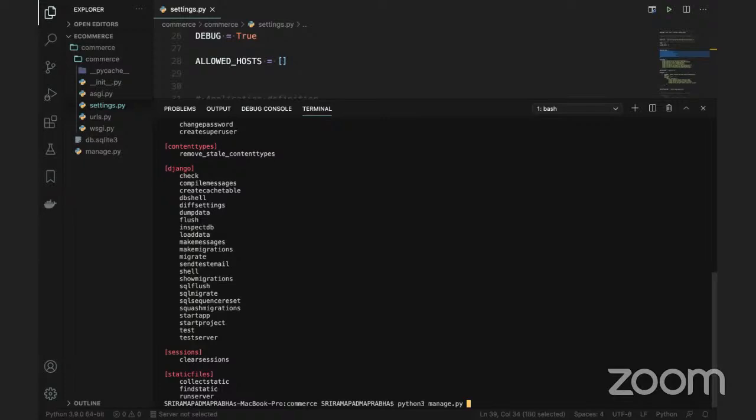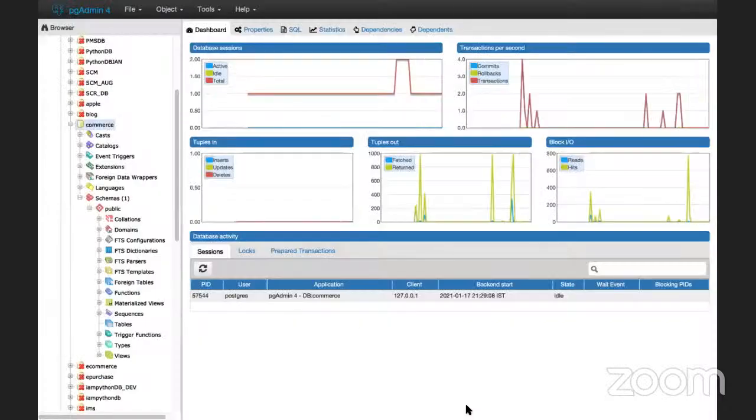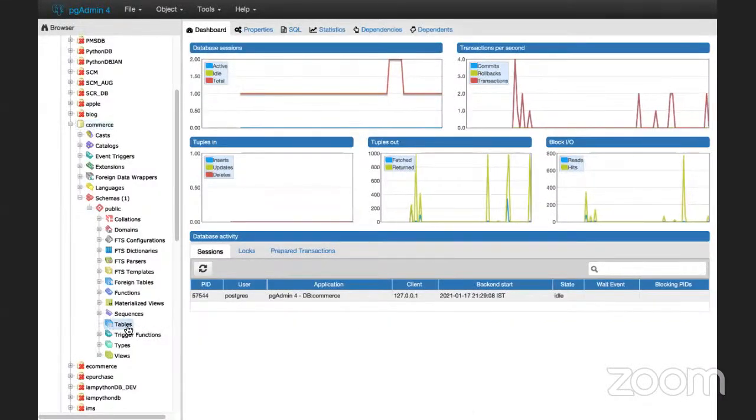And the first time you run this command, you can use migrate. Migrate means you're migrating some tables which are already given by Python Django. Django gives some tables. So if you look at my pgAdmin, there are no tables here, guys.